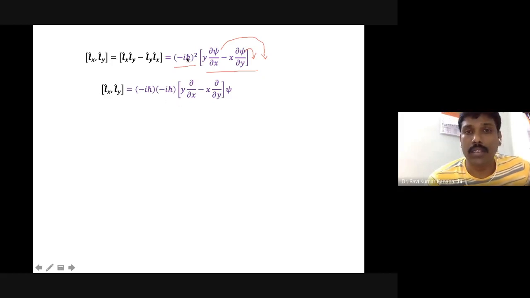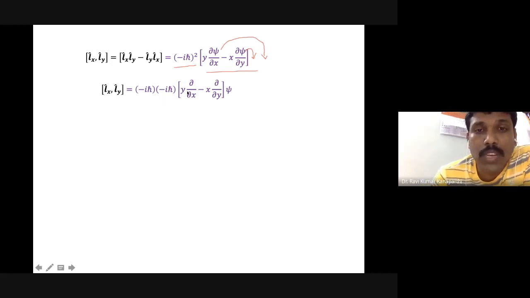And further, this minus iħ whole square, you can split up and write as minus iħ multiplied by minus iħ. And then this is y dou upon dou x minus x multiplied by dou upon dou y, multiplied by psi. And you can realize what this object is. This object is nothing but Lz.